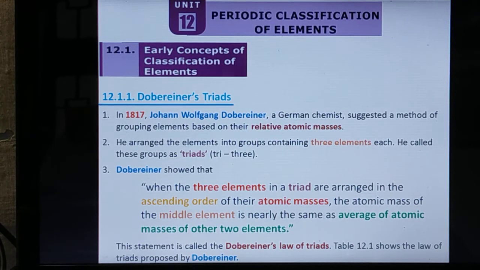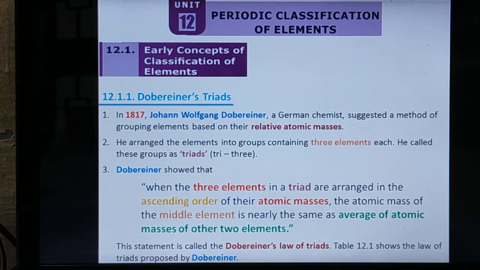The first attempt was made by Dobereiner. His method is called the triad method. Tri means three. Based on the increasing order of atomic mass, of the elements found out by his time, he arranged them in 3-3 order, that is, 3 elements as a set. Like that, he arranged.